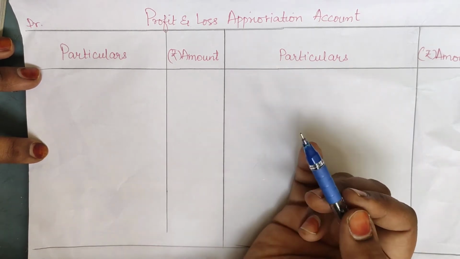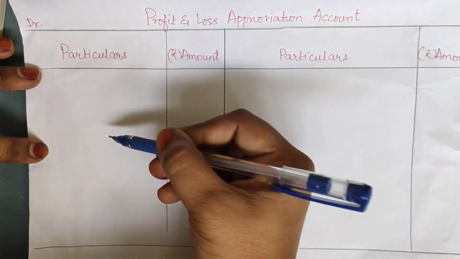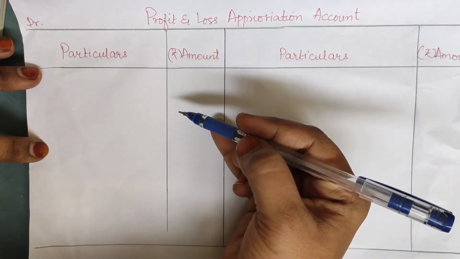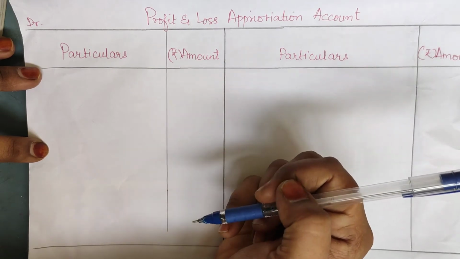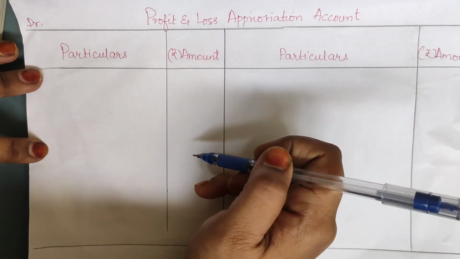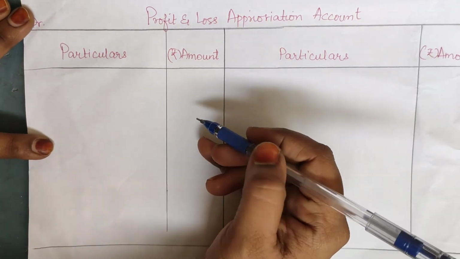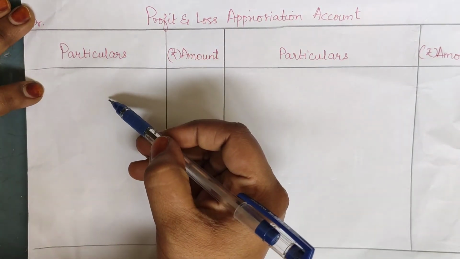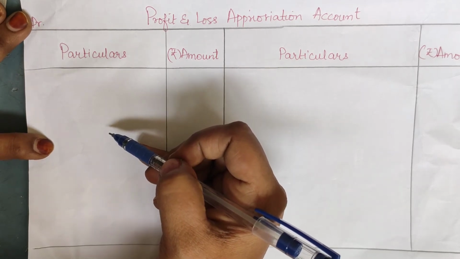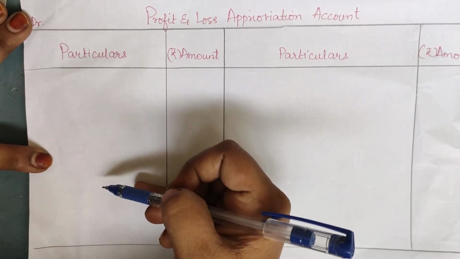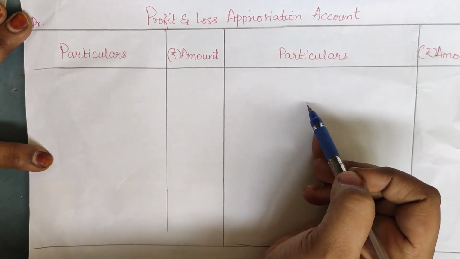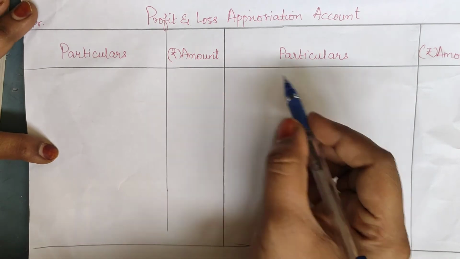Whatever we debited in the partners' capital account is a credit for us, and whatever we credited in their account is a debit for us. That means income and expenses for the company matter in a different manner. So salary will be debited, commission debited, and interest on capital will be debited. Interest on drawing is the income to the company, so it will be credited along with the net profit. So let's start.